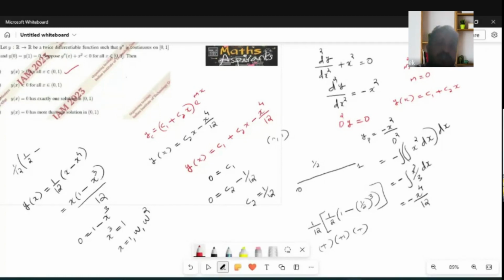It's not an MCQ section; I think only a single option is correct. Yeah, y of x is always greater than 0 here. Is it clear? I think you should also go through that.